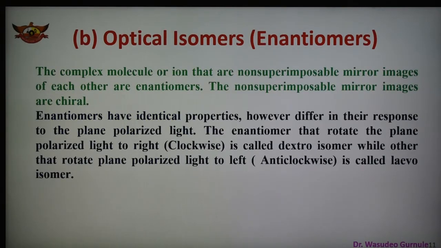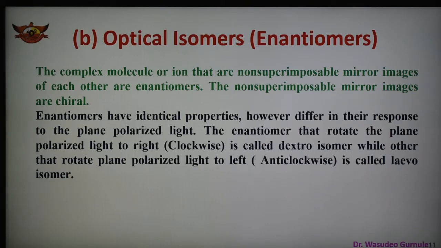The next example, the second type, is optical isomers, also known as enantiomers. Now, what are optical isomers? As we know, this type of isomerism is exhibited by chiral molecules, that is, molecules which do not have a plane of symmetry. These isomers are non-superimposable mirror images of each other. They are optically active and rotate the plane polarized light equally but in opposite directions.